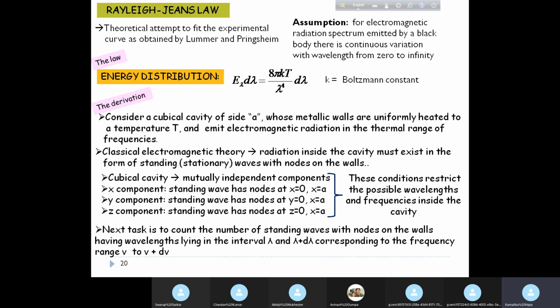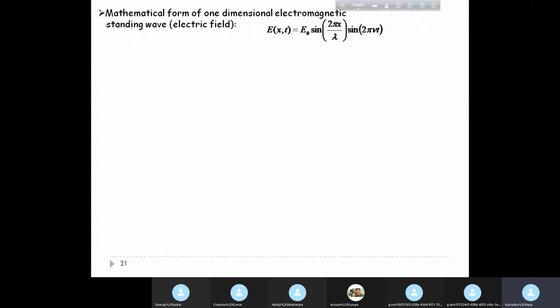Once we have identified the fundamental modes of vibration, our next job is to count the number of standing waves with nodes on the walls in this wavelength interval, corresponding to the frequency range, because frequency is also restricted.